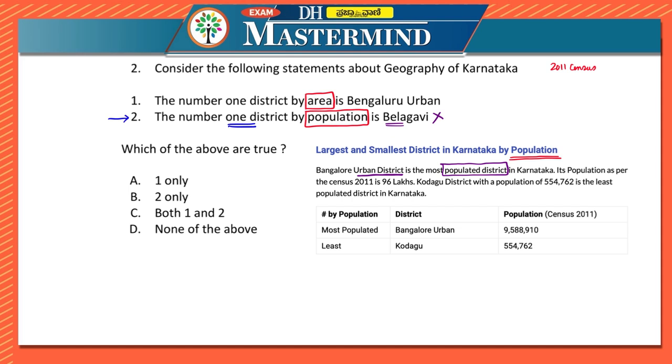Next one, its population as per census 2011. Census 2011. So you have to concentrate on this thing over here. We are speaking with respect to census.